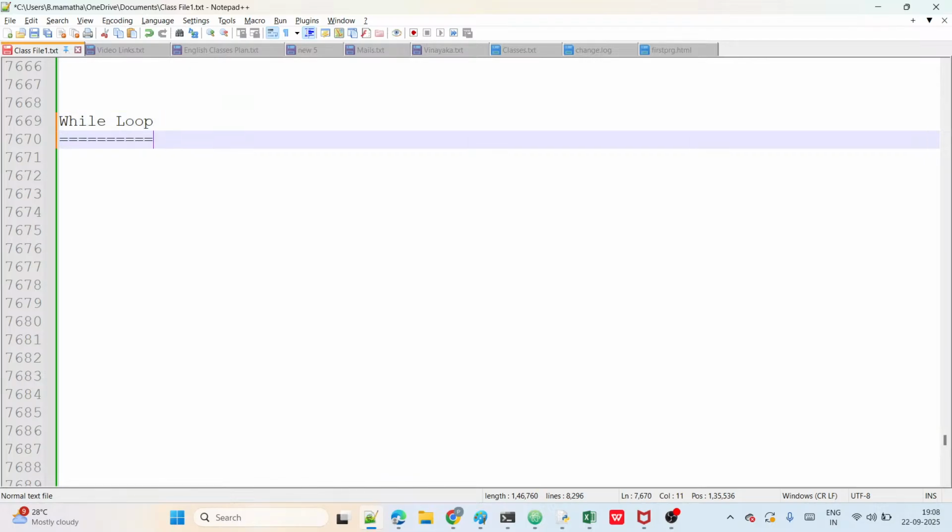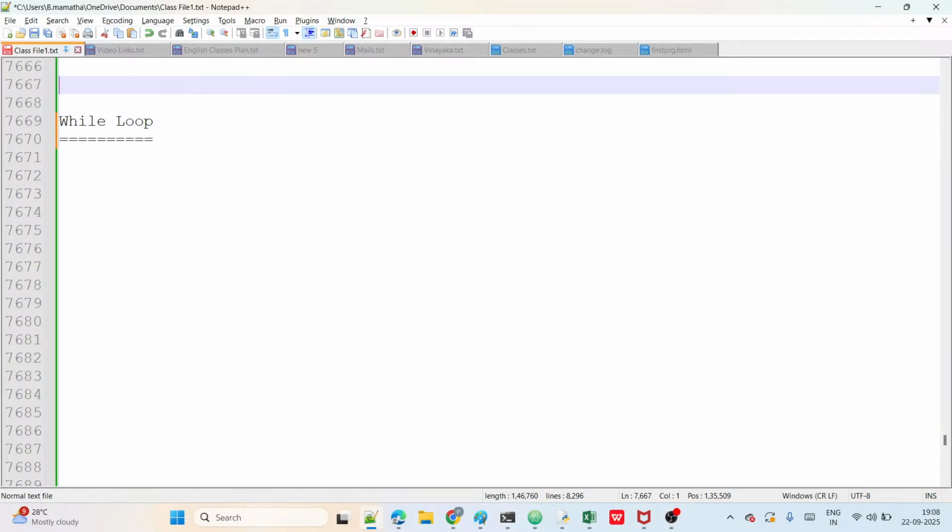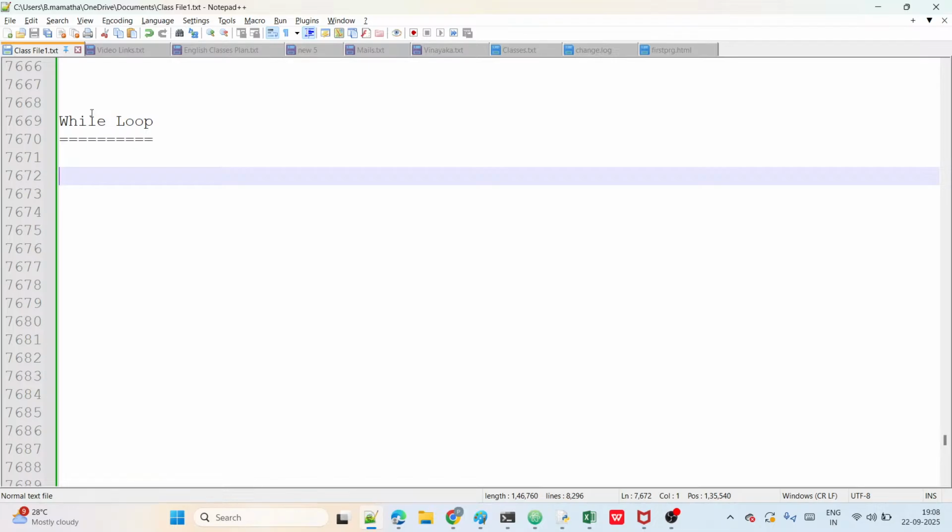As I told you already, both for loop and while loop are used to re-execute the same block n number of times. To re-execute the same code n number of times, we use loops. It can be a for loop or a while loop. The difference is that in the for loop the number of iterations depends on the object, and here the number of iterations depends on the condition, guys.